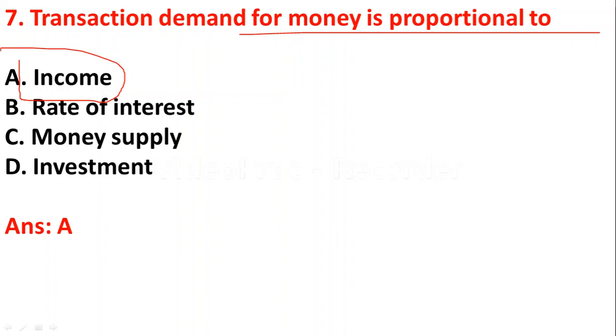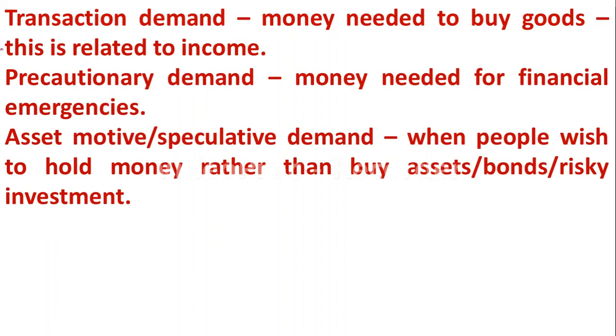So there is a proportional relationship between income and transaction demand for money. Transaction demand for money is money needed to buy goods and services. When income increases, transaction demand for money also increases, and a decrease in income leads to a decrease in transaction demand for money.